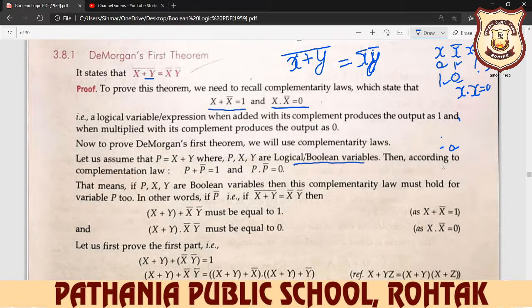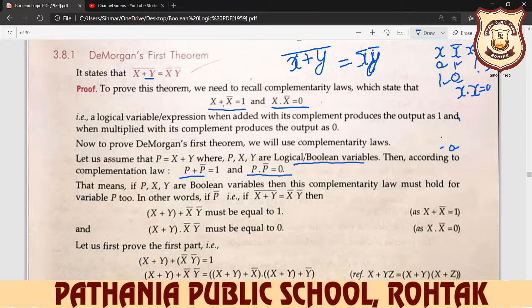Then according to the complementary law, p plus p complement is always 1, and p multiplied by p complement is always 0. The complementary law says x plus x complement is 1; we can write y plus y complement is equal to 1, p plus p complement is 1. The law also says x multiplied by x complement is equal to 0.